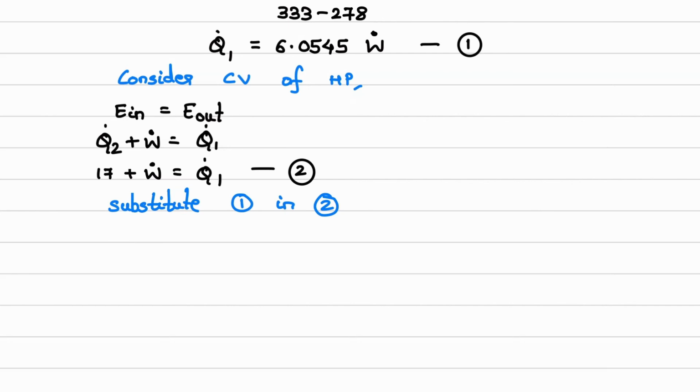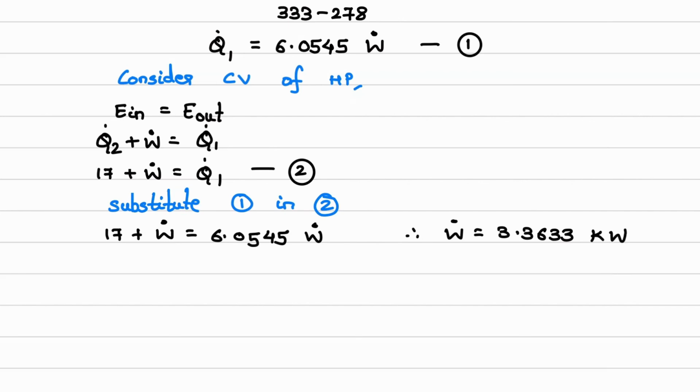So I'll substitute the value and then calculate it. So 17 plus W dot is equal to Q dot 1, that is 6.0545 W dot. So from here I'll get the W dot value as 3.3633 kilowatt.